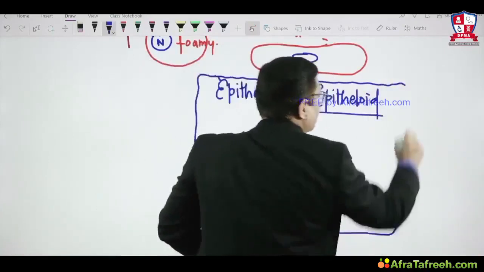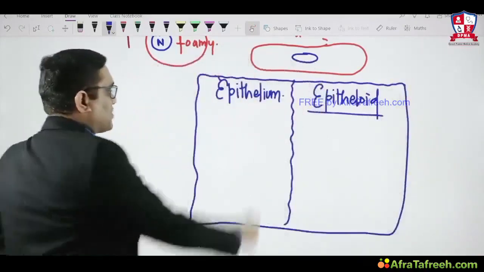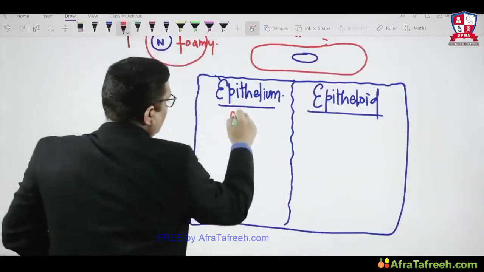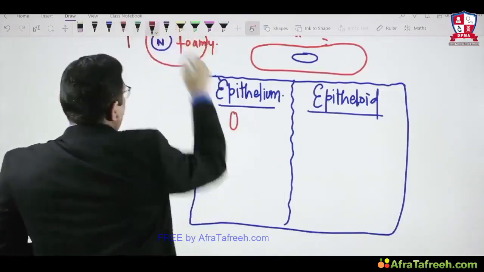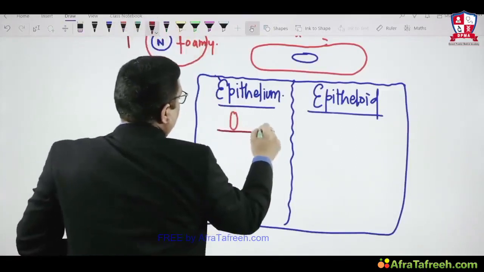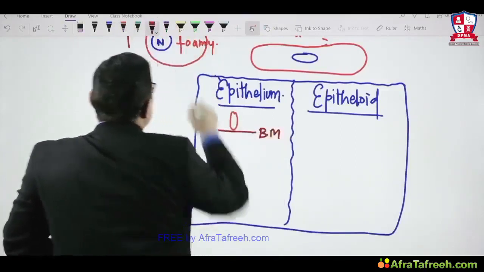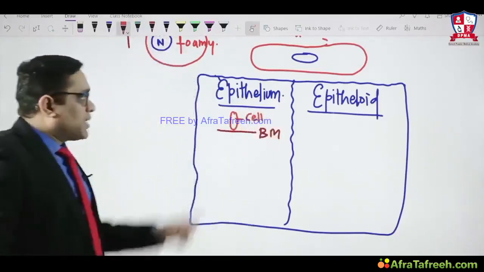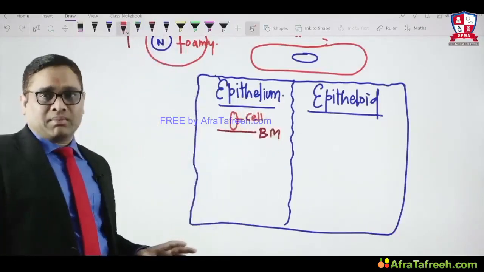Whenever you find a cell supported by basement membrane, that will be called epithelium, right?